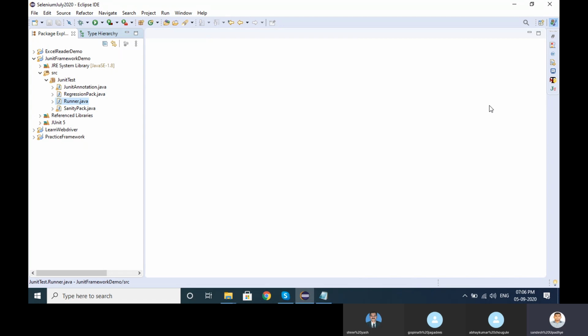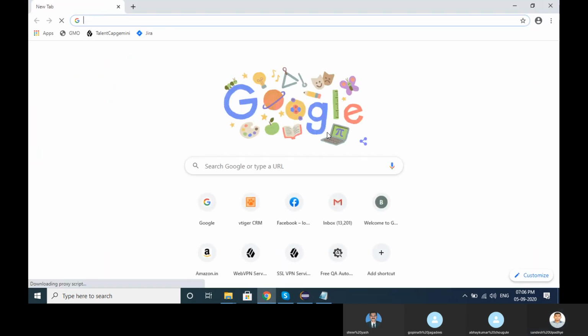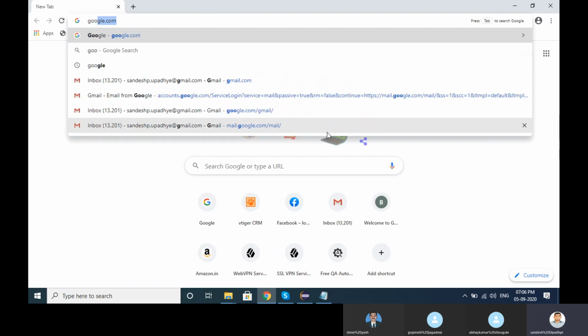Okay, so let's see how TestNG looks. JUnit is an inbuilt library in Eclipse, right? But the TestNG library is not inbuilt in Eclipse. You need to install it deliberately into Eclipse. So how can we install it? Go to Google.